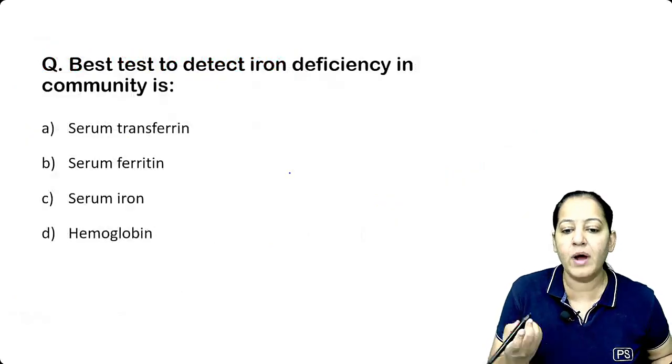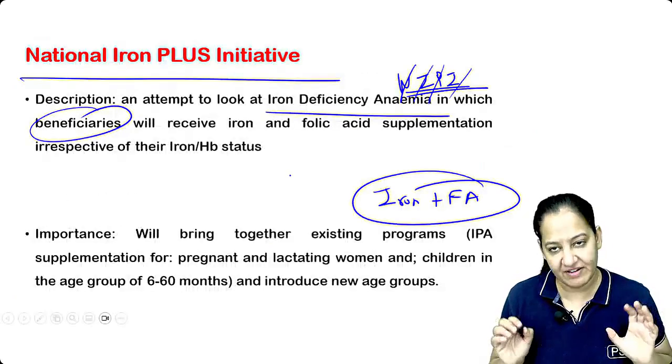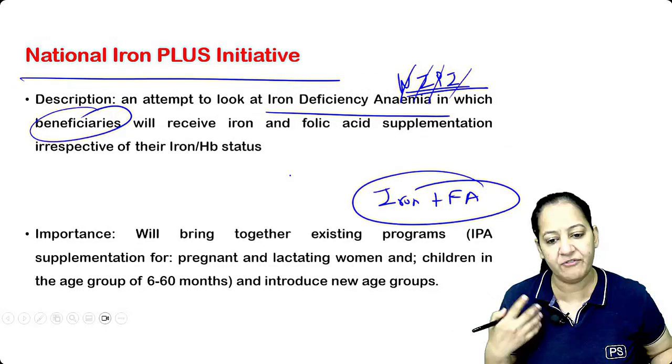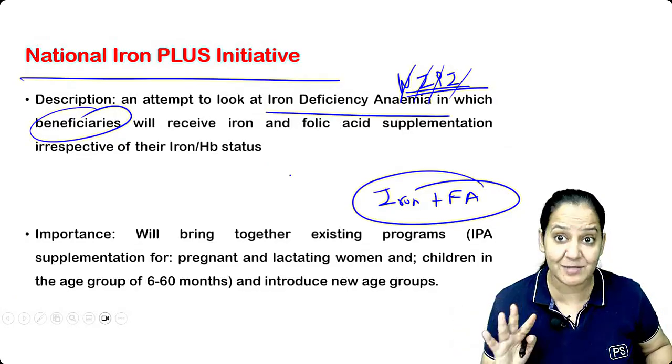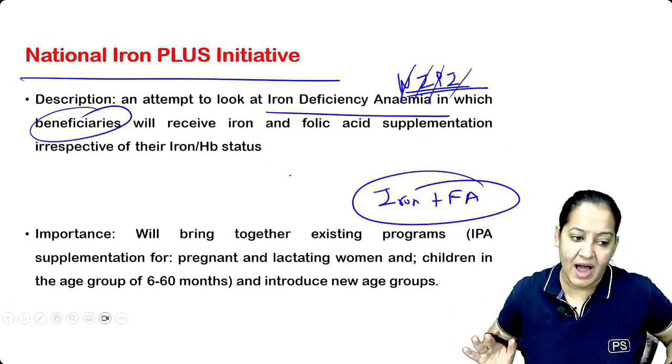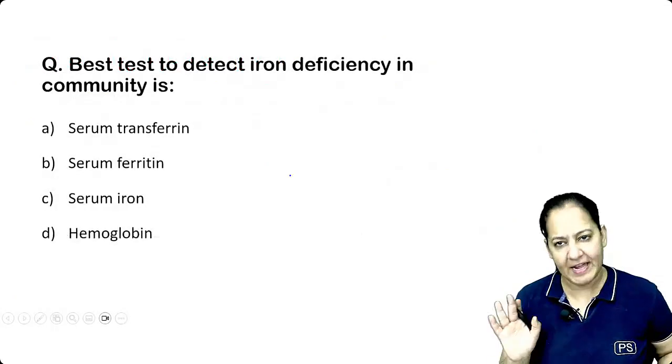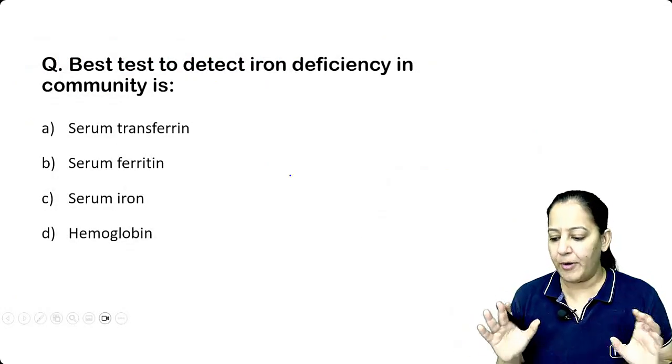You will say, ma'am, who are the beneficiaries? There are 6 beneficiaries. I will cover that in the National Health Program. It is given free of cost to all the beneficiaries. We will give iron folic acid tablets free of cost to them. Anyways, so we are done with iron. The important points we have seen.